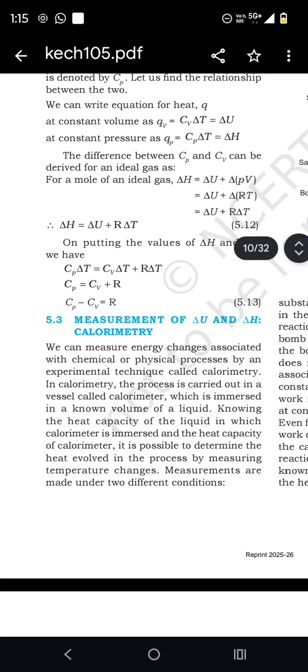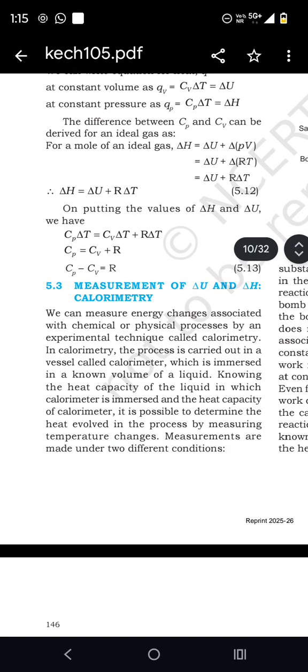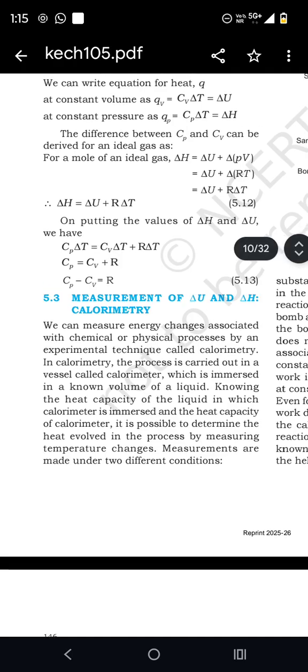For 1 mole of an ideal gas, delta H is equal to delta U plus P delta V, which equals delta U plus R delta T. Putting in the values of delta H and delta U, Cp minus Cv equals R.